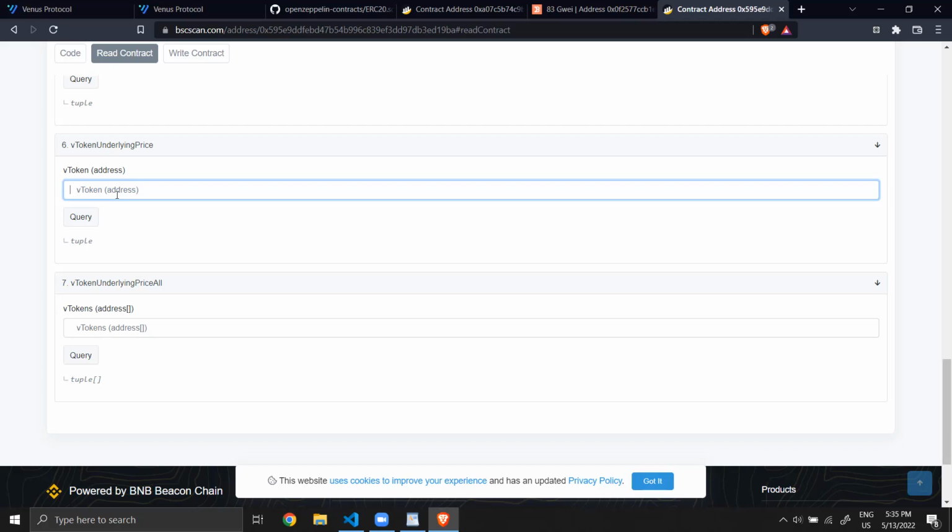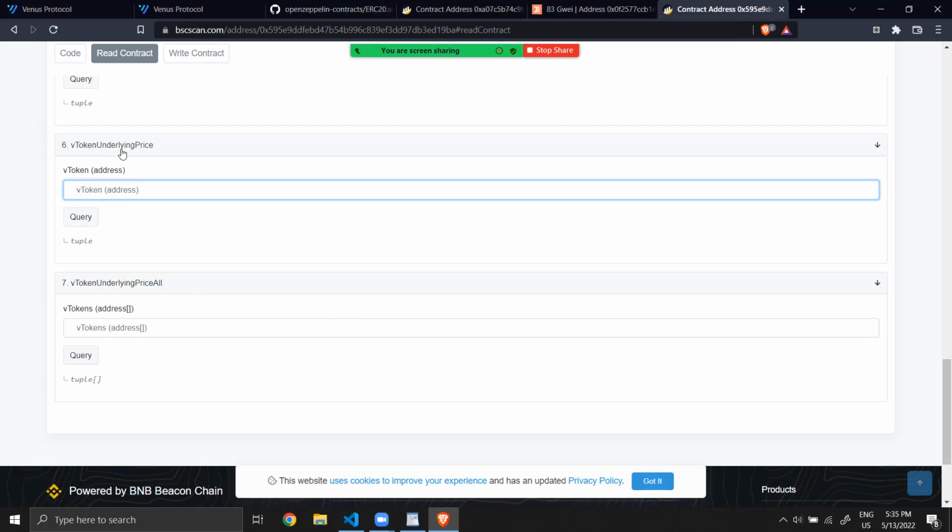Some people with bots scanning the blockchain and the prices in real time will say, okay, I will liquidate that guy to get a reward. So they will liquidate and repay a maximum of half of the Ethereum, to get the equivalent of what they liquidated in BUSD plus 10% of reward.